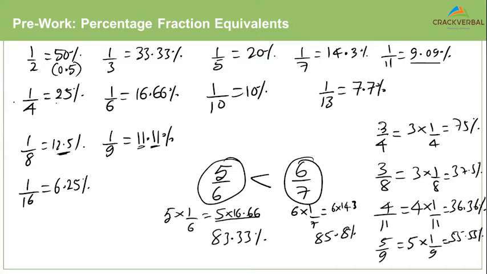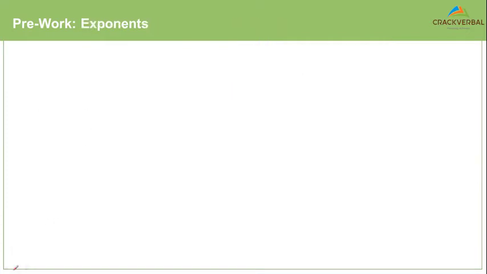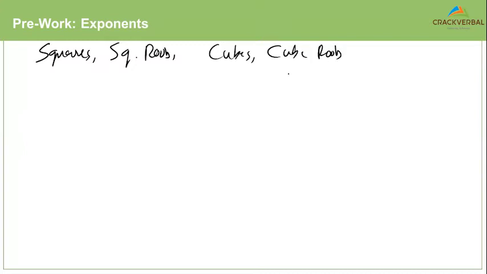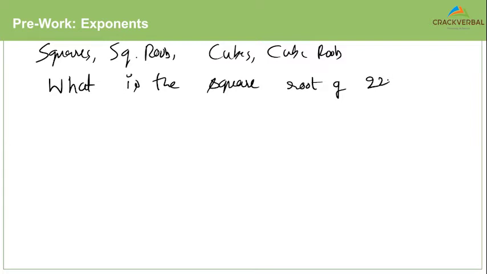Now, as the last part of the pre-work, exponents, right? Powers, squares, square roots, cubes, cube roots, and so on. So for example, if I ask you, what is the square root of 2209?